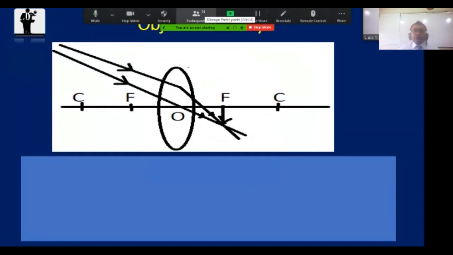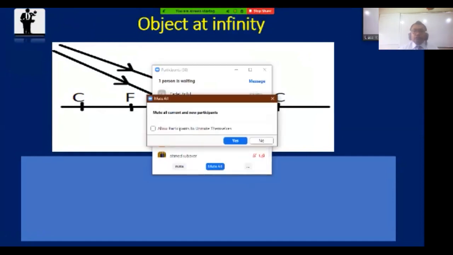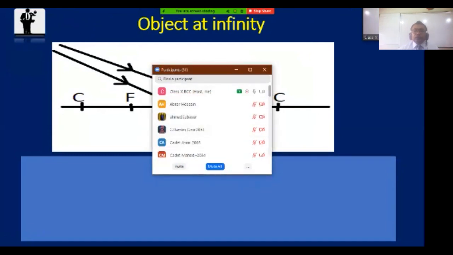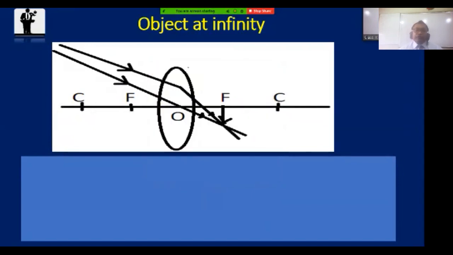Hello, boys. Boys, can you hear me? Yes, sir. We can hear you, sir. Okay, please, I am drawing your attention. I want to talk with you all, but I don't know whether it would be possible or not. I think this unmute procedure is very helpful for the discussion of image formation. Please cooperate with me.